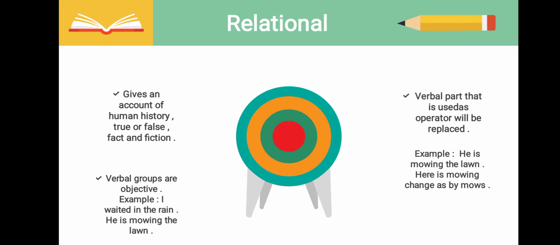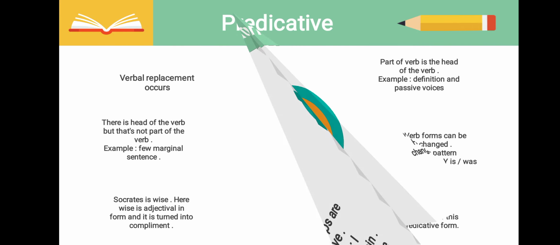Relational. It gives an account of human history, true or false, fact and fiction. Verbal groups of these relational parts are objective. For example, "I waited in the rain." "He is mowing the lawn." The verbal part is used as an operator that can be replaced. Example, "He is mowing the lawn." Here, mowing can be changed to mows.